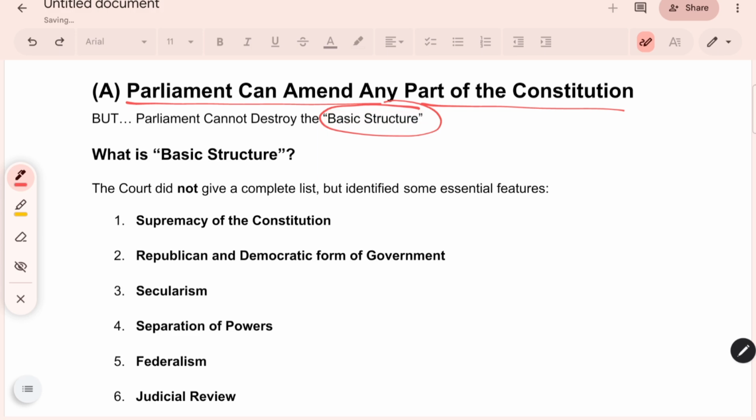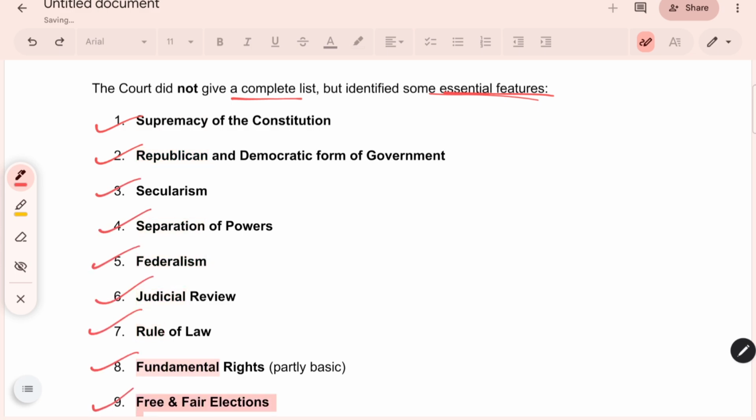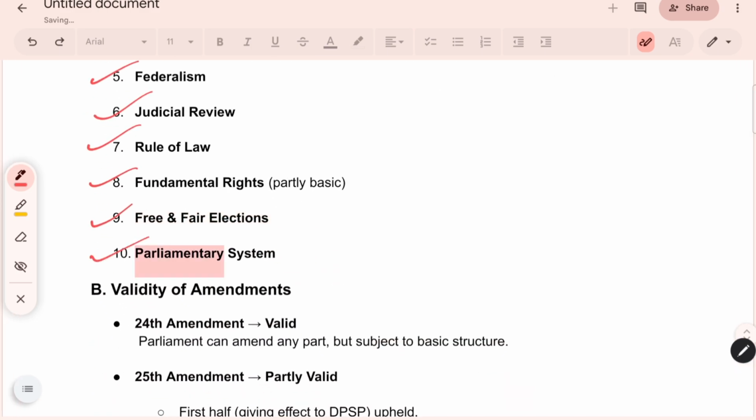Now, what is the basic structure of the Constitution? The court did not give any complete list, but identified some essential features which constitute the basic structure. These are supremacy of the Constitution, republican form, secularism, separation of powers, federalism, judicial review, rule of law, fundamental rights, free and fair elections, parliamentary system, and so on. This is called the basic structure.